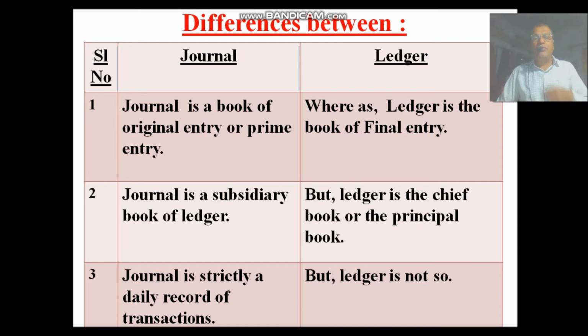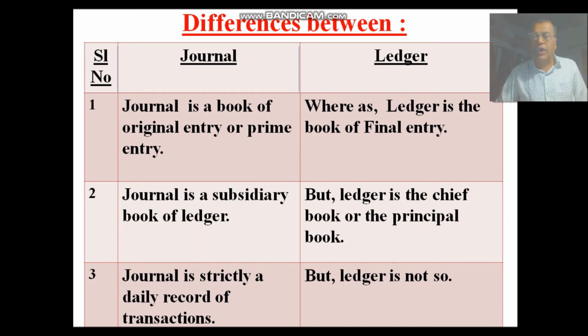Now coming to the second one. Journal is a subsidiary book of ledger, whereas ledger is the chief book or the principal book. It is not a subsidiary book. Subsidiary means assistant book. So the second difference is journal is a subsidiary book of ledger, but ledger is not subsidiary; it is the chief or principal book.